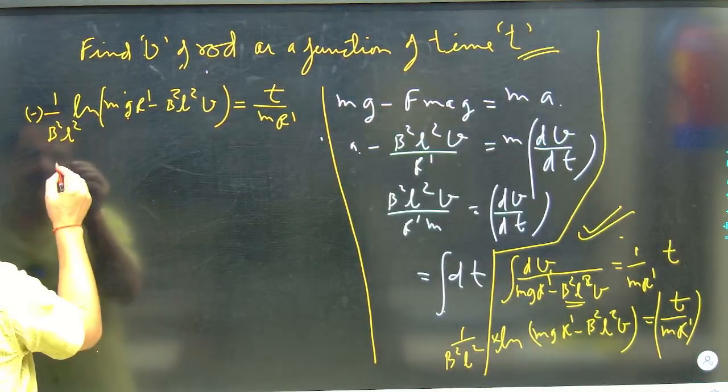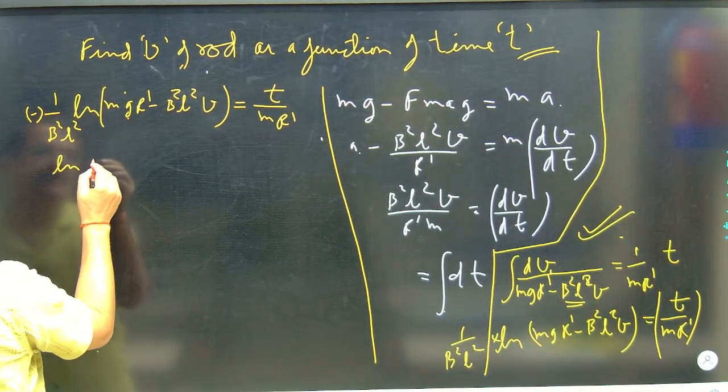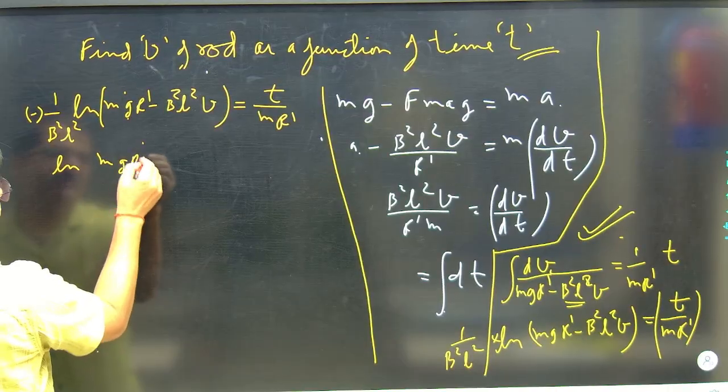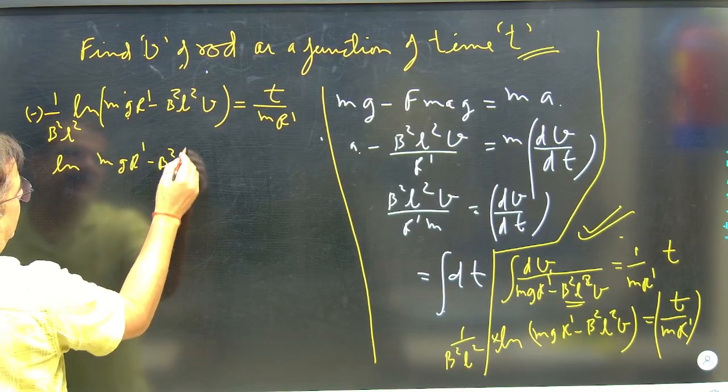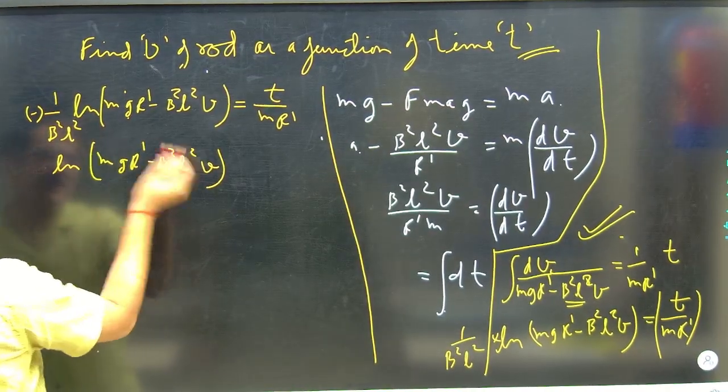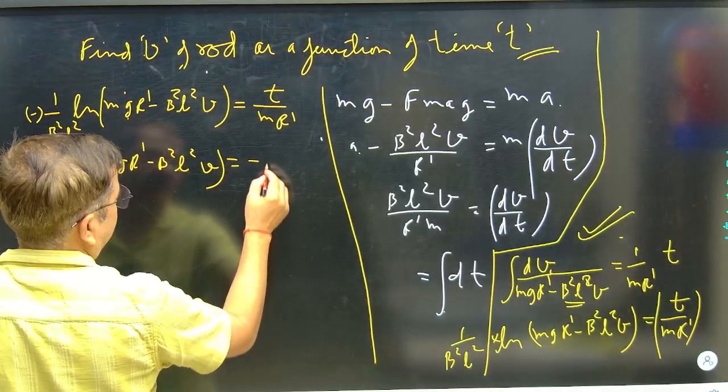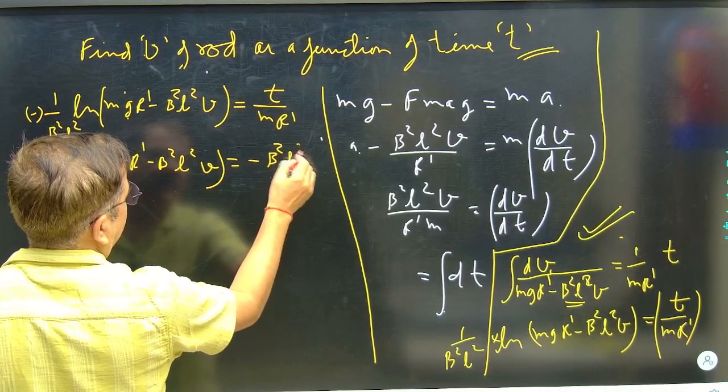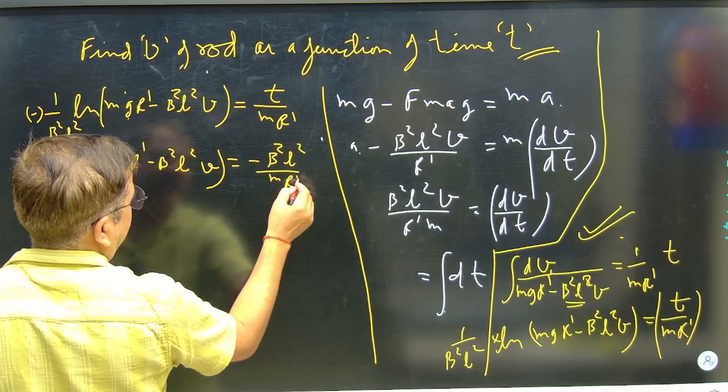Further I will see ln m g R dash minus B square L square V, with the minus sign putting there, it is minus B square L square by m R dash into t.